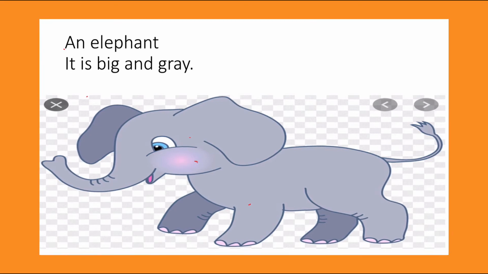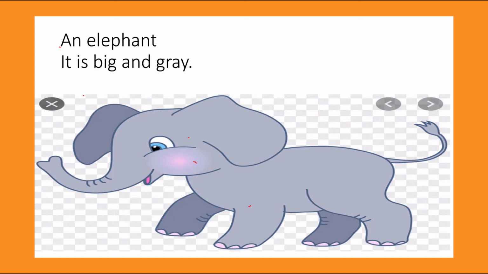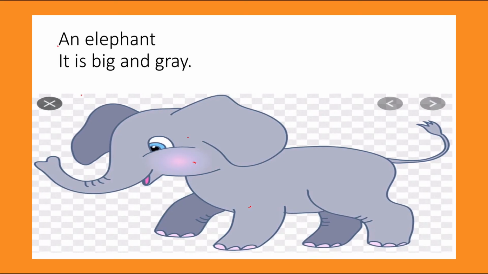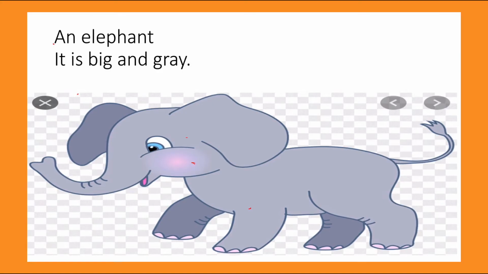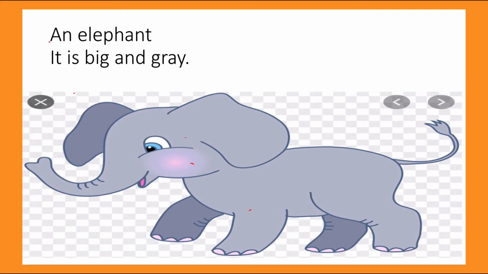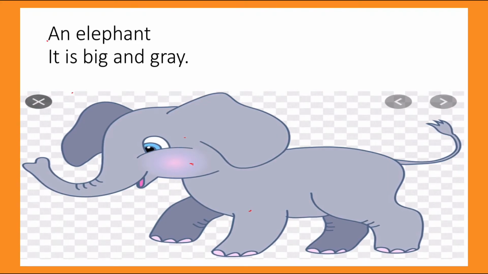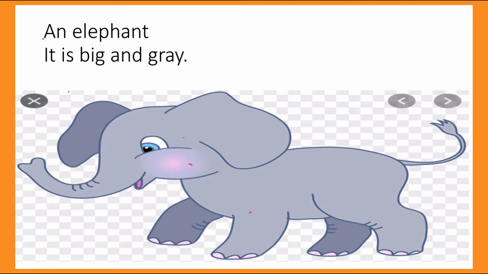Okay, so the elephant is big and gray. What about the mouse? The mouse is small and gray. Both are gray in color. Both of them are gray. Okay, but one is big and the other one is small. The big one is the elephant, and the small animal is the mouse.